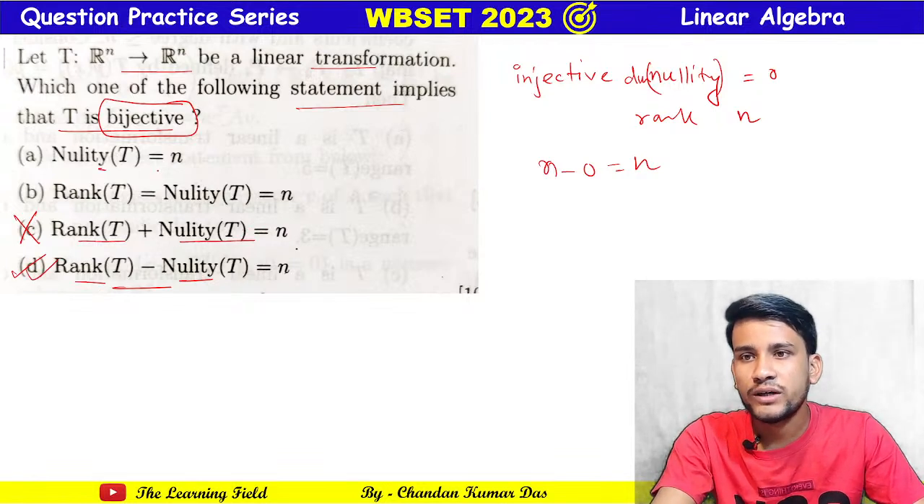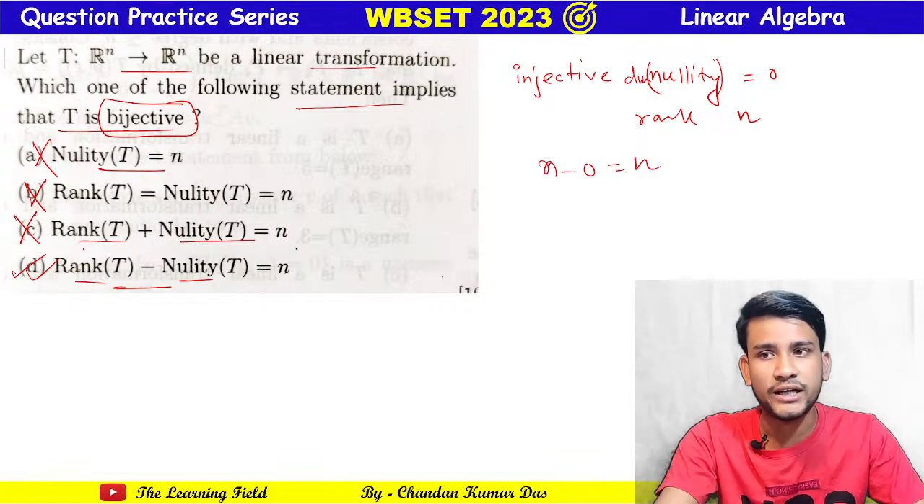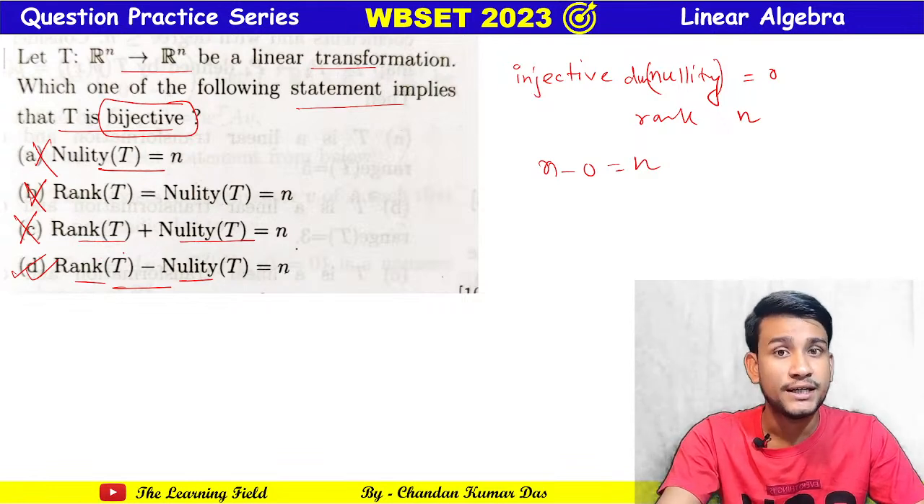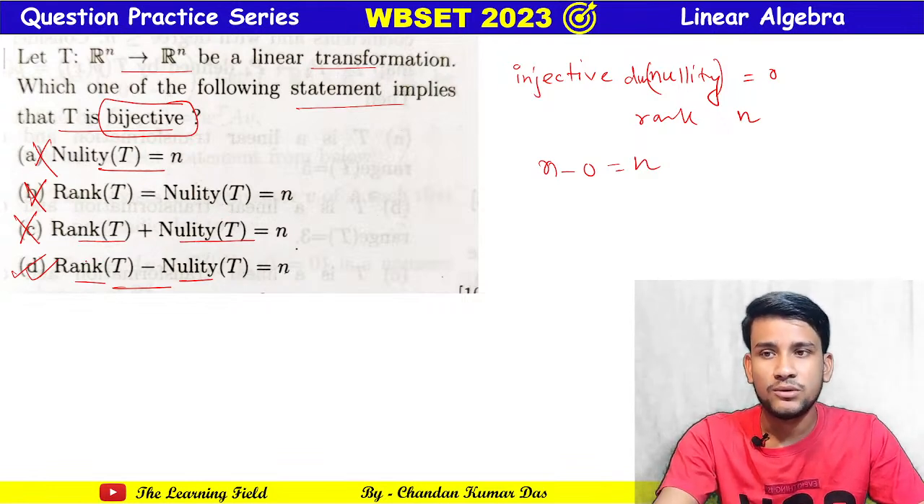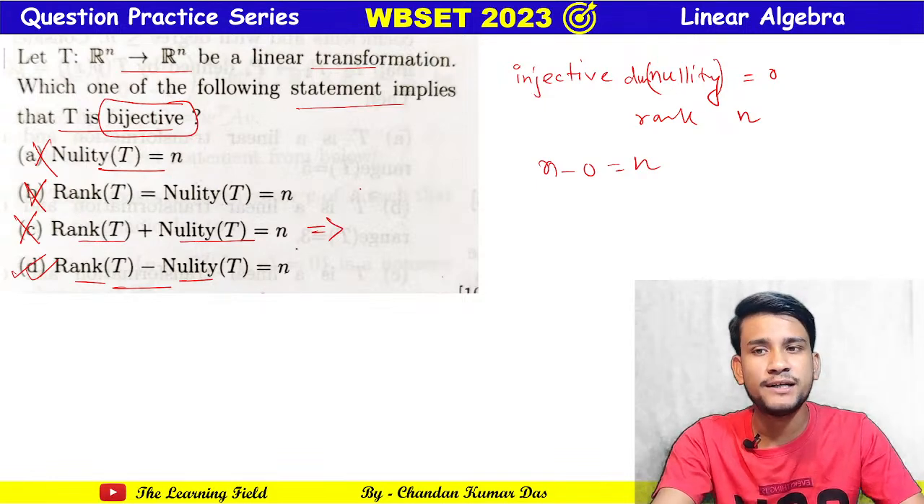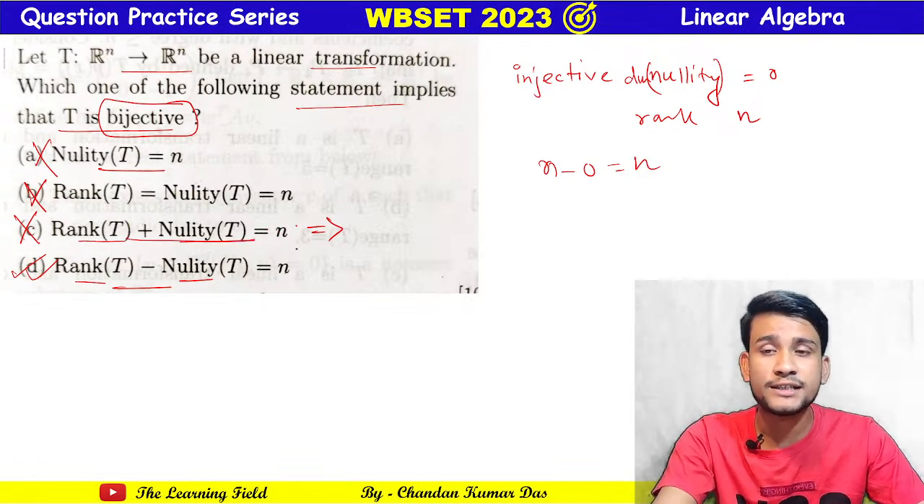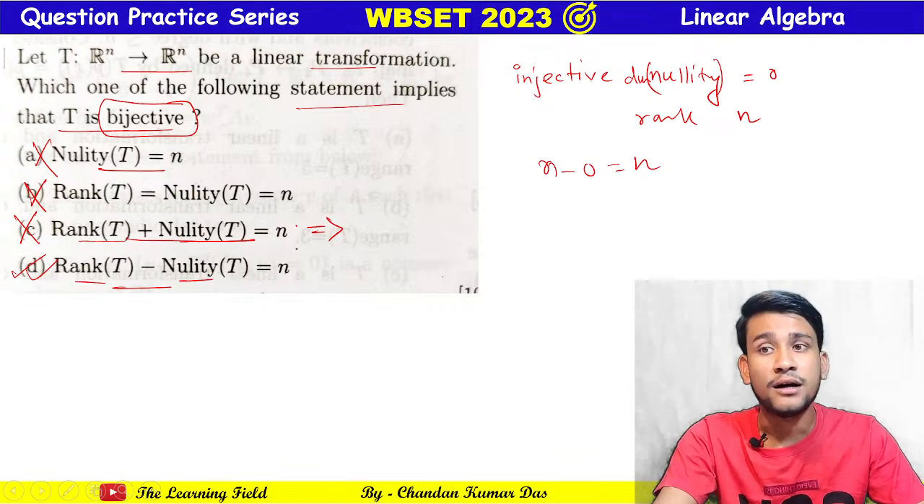So nullity is n, it is false. Rank of T equal to nullity of T, no, this is also not correct. The correct answer is option D. Which of the following conditions does not imply that T is bijective? T is bijective implies this one, but this condition does not imply the bijective case.